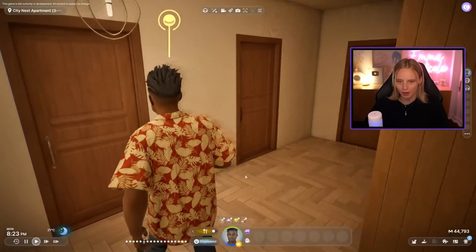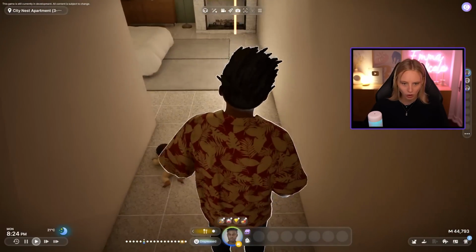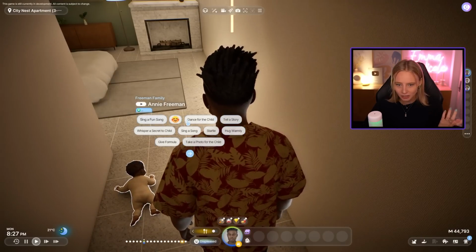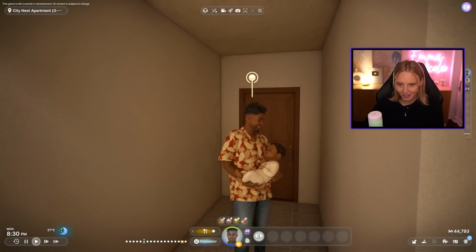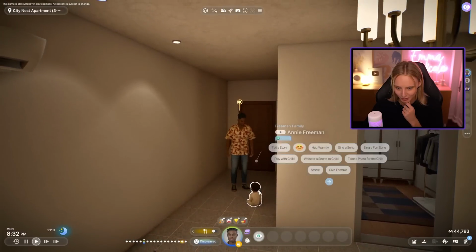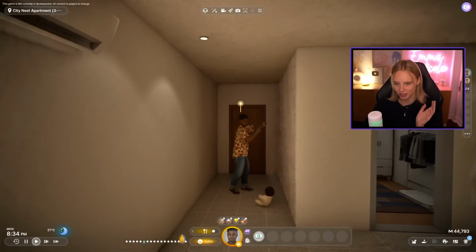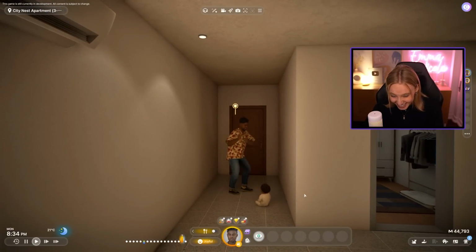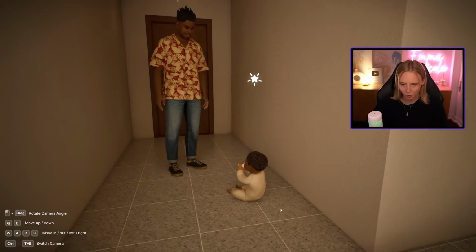Okay, we gotta go find baby Annie though, because, oh my God. Your poor child? Hug warmly. Look, finally! This is the first time we've actually seen him interact with his daughter. A couple of fun different interactions actually, quite a few. Okay, we've just given some formula to the child.